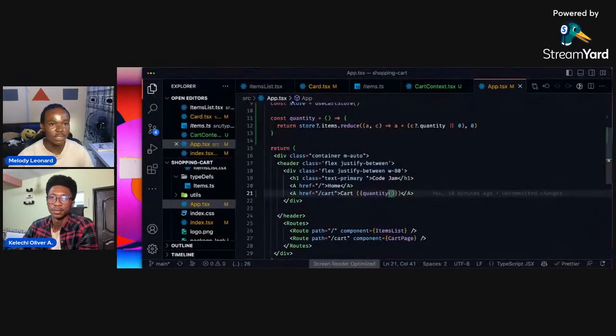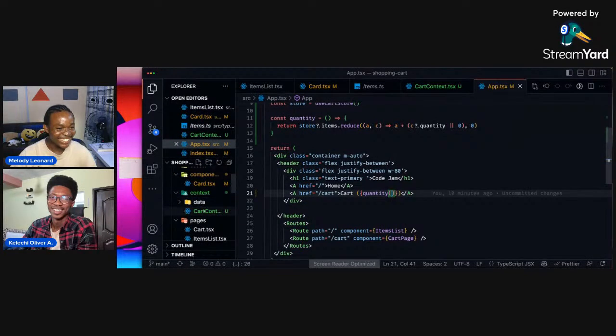We come to this cart page here. I don't know why I always mistake card and cart, or pronounce them wrong. I think that's bad design on my end. I named card and have cart. So yeah, we'll do better next time.